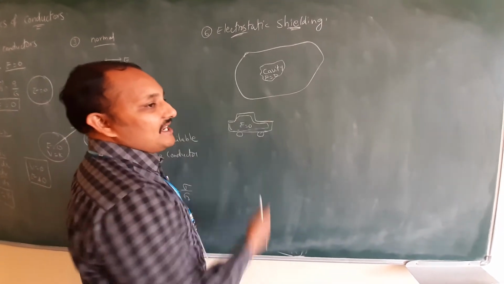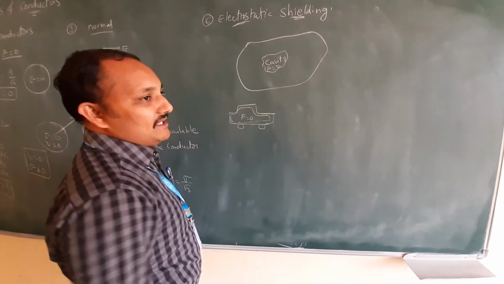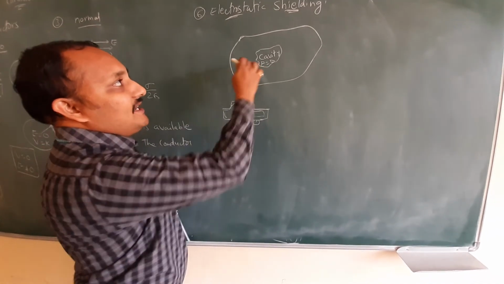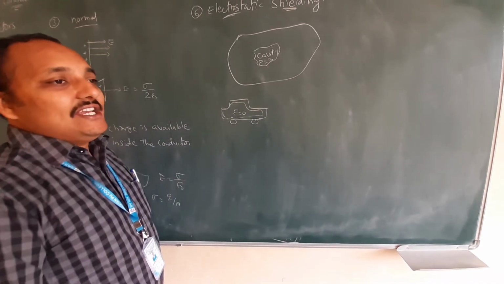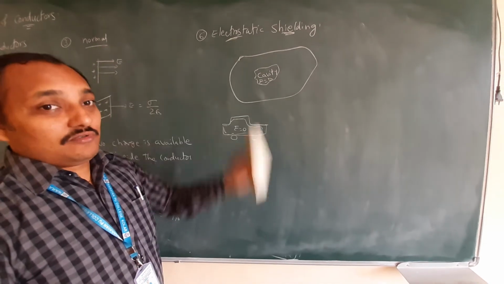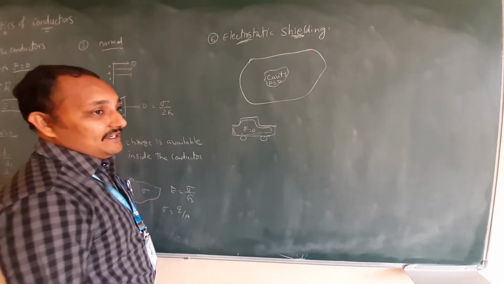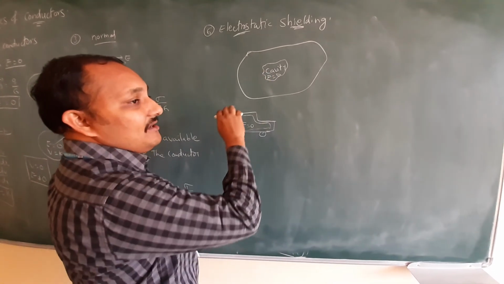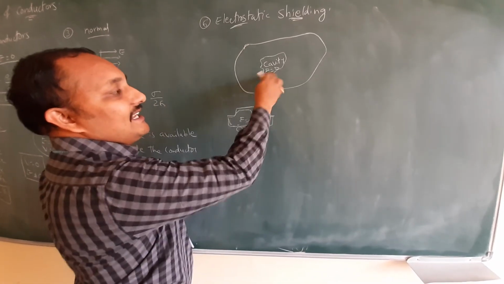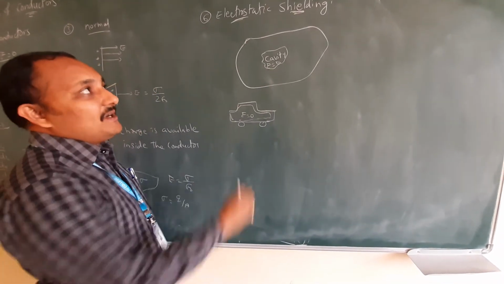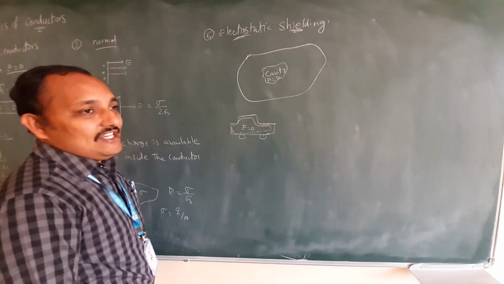And what is the application of this? Small electrical instruments will be saved by using this property, electrostatic shielding. So they will ask separately one more question: what is electrostatic shielding? Inside the cavity of any conductor, the electric field is always 0. This property is called electrostatic shielding.